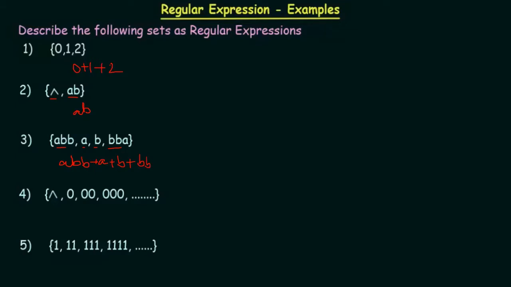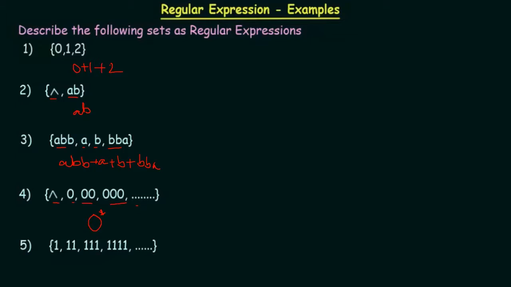Okay. For the next one, I can see that the zeros are getting repeated. So in this case also zeros will get repeated. This is actually an iterative process, or we can say that this is a closure of zero. Now you have to keep in mind that whenever there is an empty string or empty expression, only in those cases we can represent it with a closure operation. So in this case we can say that this is the closure of zero, and you can denote it with a zero star.